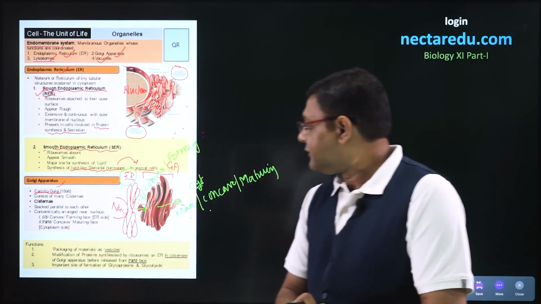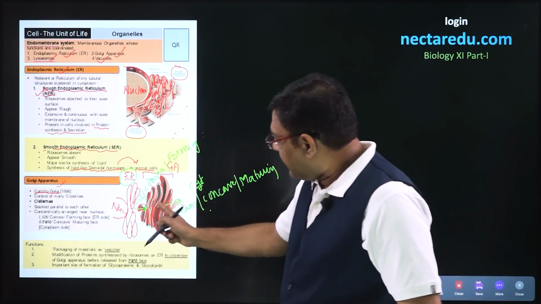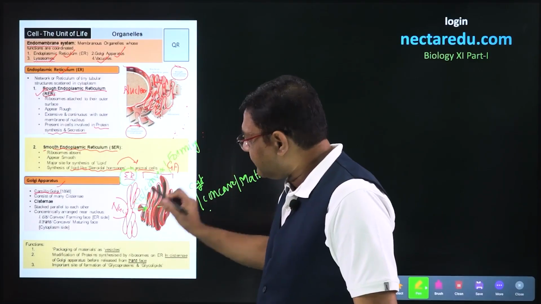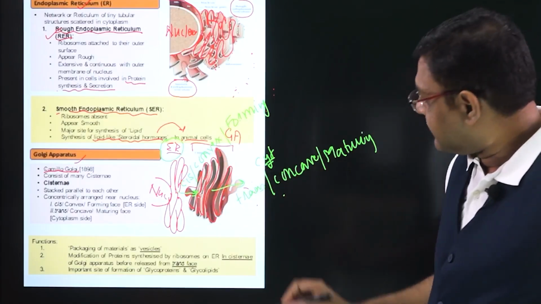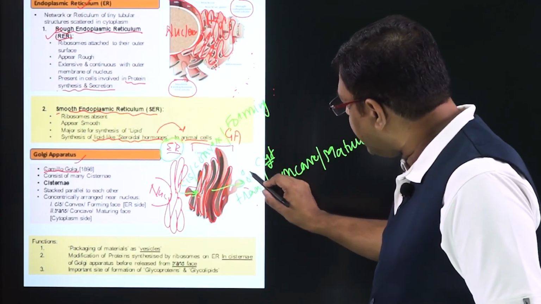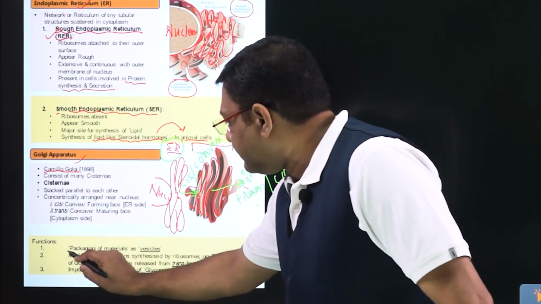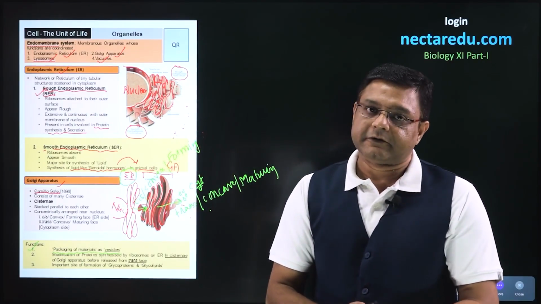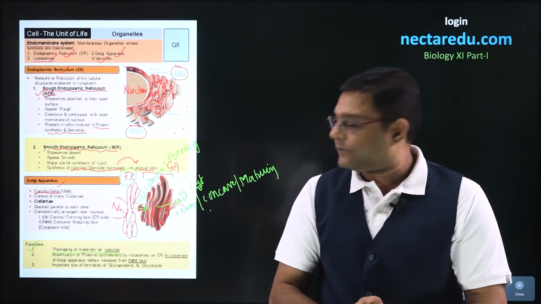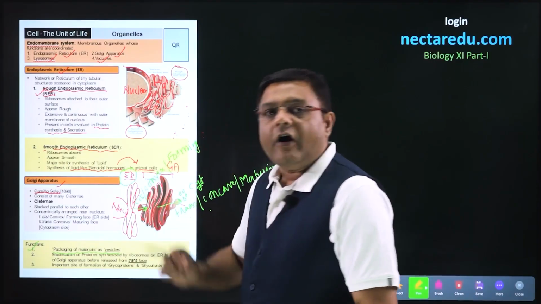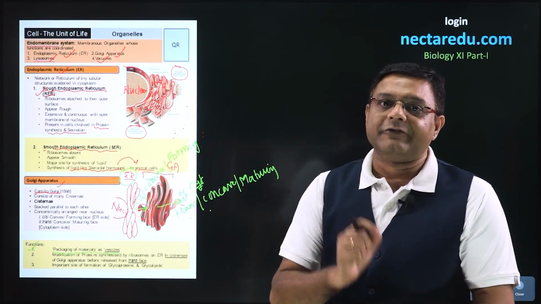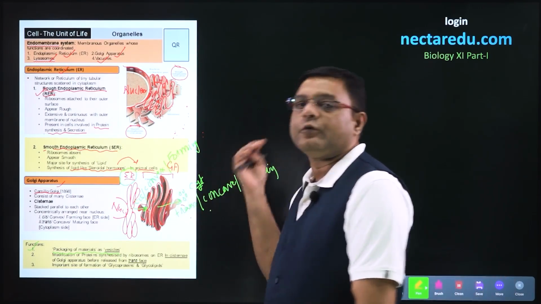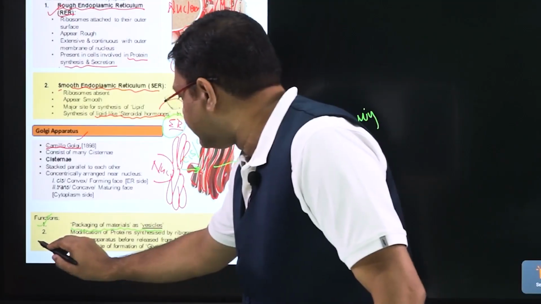After this, coming to the functions of Golgi apparatus, the first function that we talked about is the formation of vesicles. So whatever entered from the cis side, left from the trans side, and it resulted in the formation of small vesicles. So packaging of material as vesicles is the first function of Golgi apparatus. The second function of Golgi apparatus is what? RER forms the proteins. Those proteins are modified in the cisternae of Golgi apparatus. After modifications, these proteins will move out. So it is the second function.